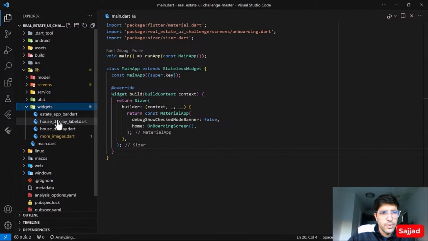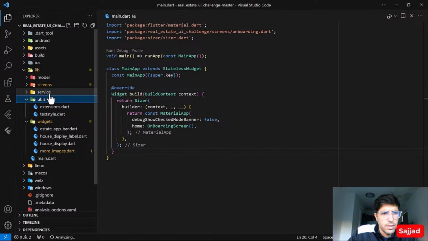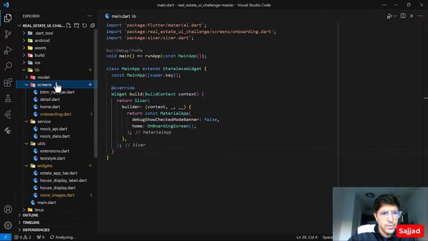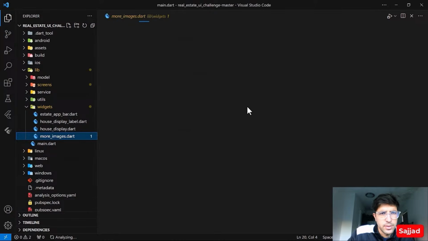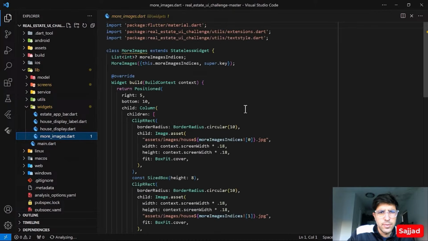Now let's go to the widgets. Utils, we have the services, we have the screens. All right, let's go to the widgets, more images. Let's see what he has here.